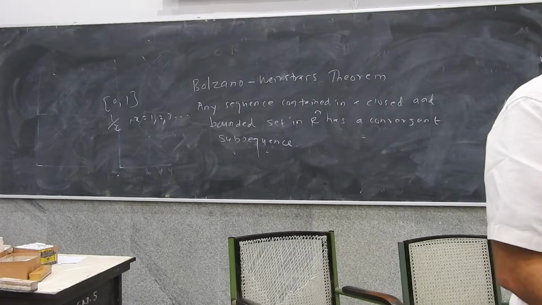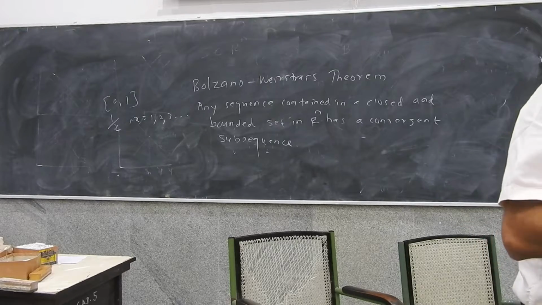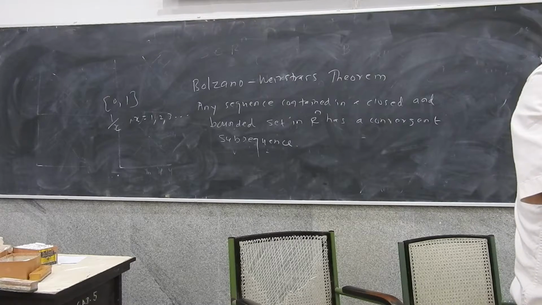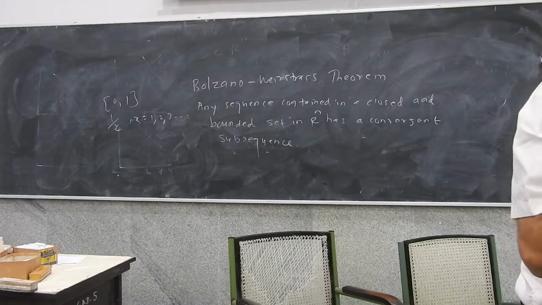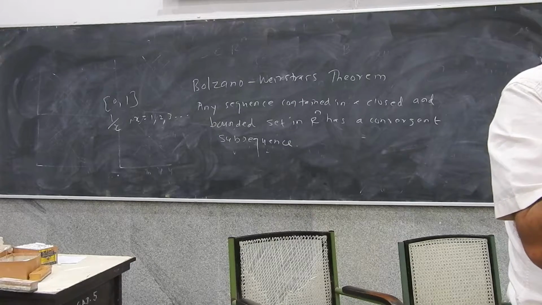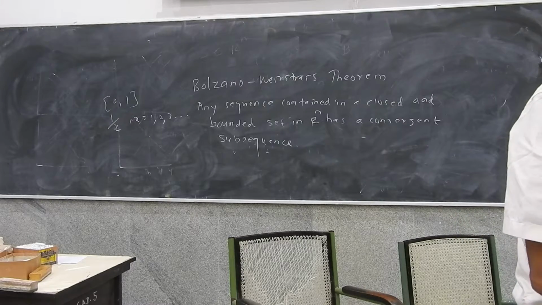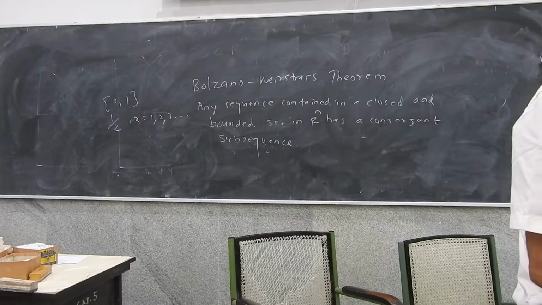Is this clear? Now another way of looking at it is to say that such a sequence will converge if the elements of that sequence keep on getting closer and closer together. So if a sequence converges, its elements will get closer and closer together. Such sequences are called Cauchy sequences. A Cauchy sequence, C-A-U-C-H-Y.